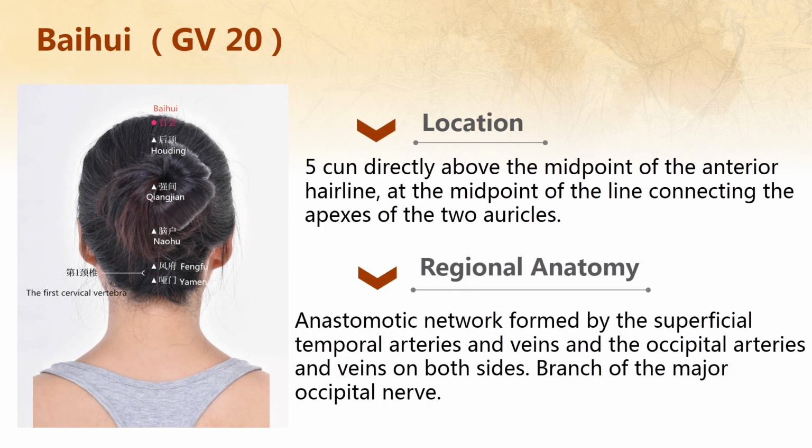Next acupuncture point. Let's see Baihui. Baihui location is 5 cun directly above the midpoint of the anterior hairline, at the midpoint of the line connecting the apexes of the two auricles. Regional anatomy: anastomotic network formed by the superficial temporal arteries and veins, and the occipital arteries and veins on both sides, branch of the greater occipital nerve.